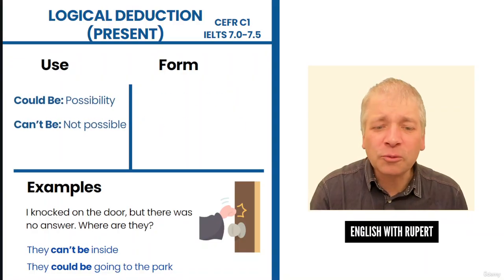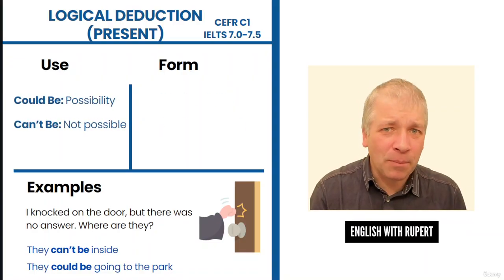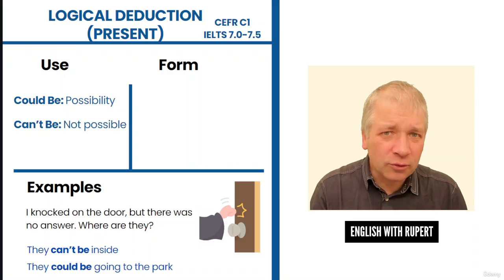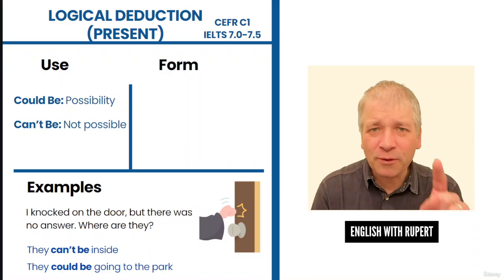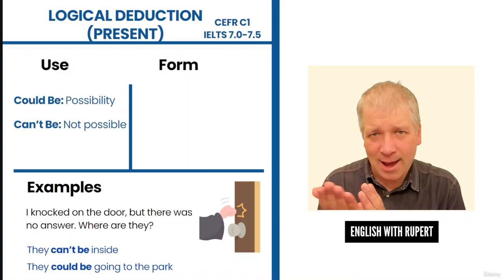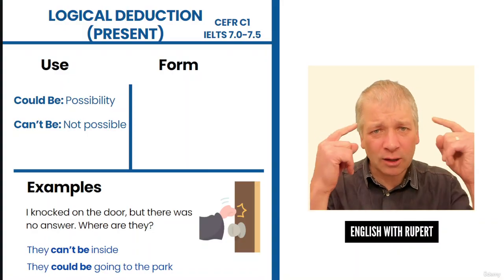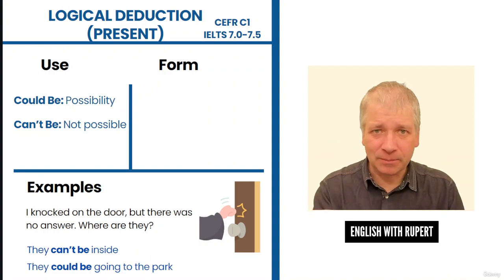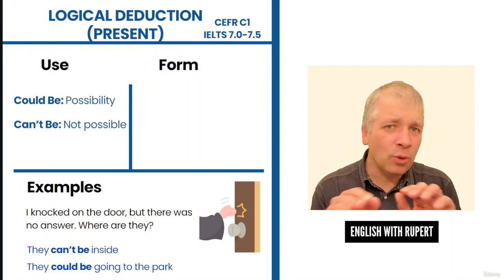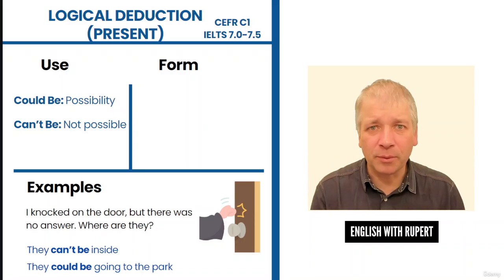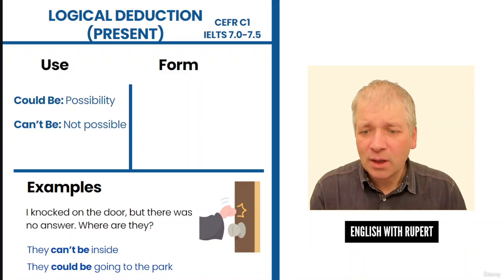We use could be to say there's a possibility, but can't be for something that's not possible. And they both refer to the present. Could be is possibility of something happening right now, where we're using logical deduction, where we're imagining a possibility. Can't be, we're imagining a possibility, but in this case, something that's not possible.